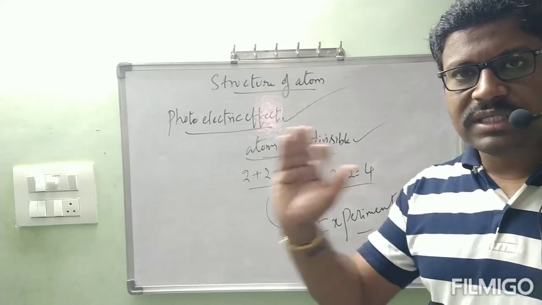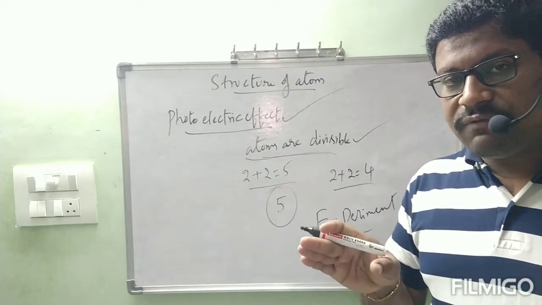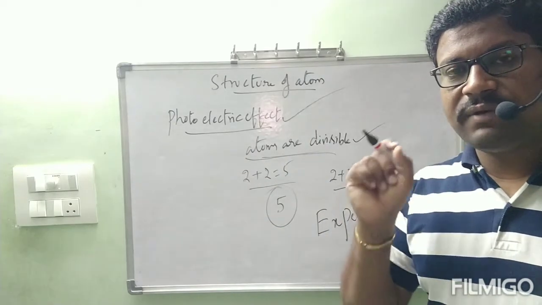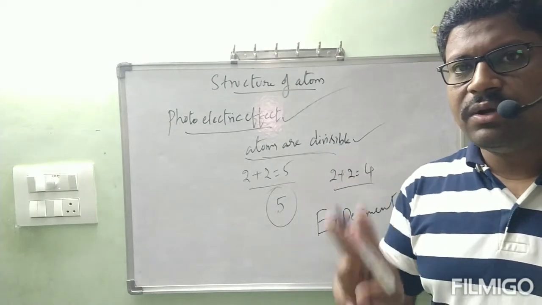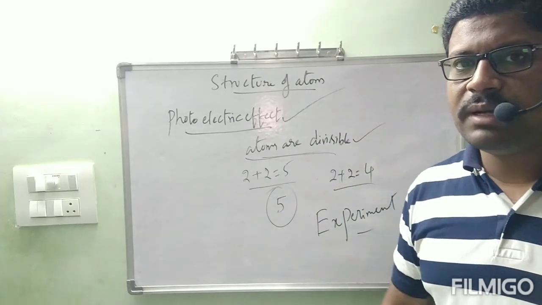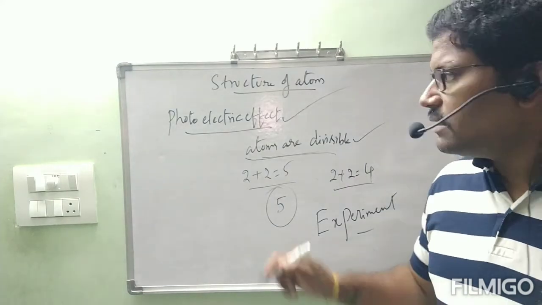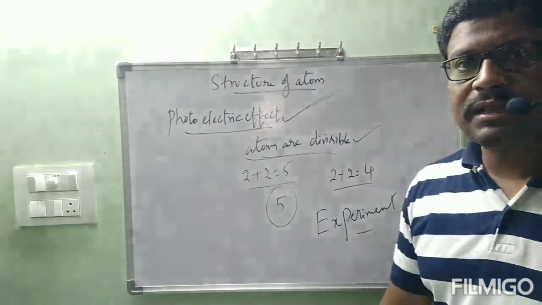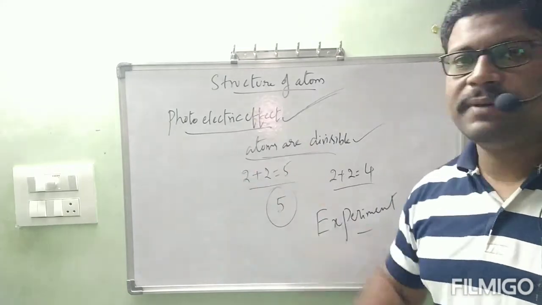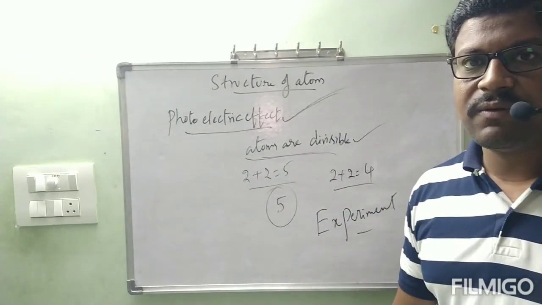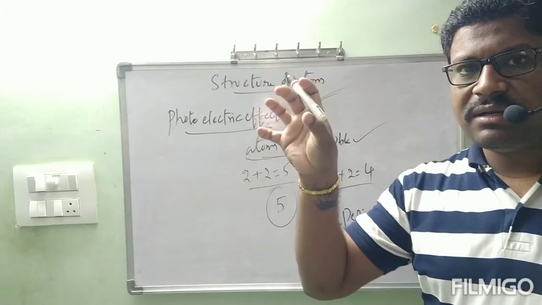Is it clear, ma? So first imagination, whoever says it, we will believe that one. But second time, if controversies happen to the previous statement, definitely any people will ask immediately, two different statements we have, then which one do we have to believe? If any experimental proof is there, we will believe that one. Like that people will ask. That's why scientists, by taking the experimental proof, that is the photoelectric effect, explained that atoms are divisible. That is the importance of this experiment, ma. Let us see what about this photoelectric effect. Okay. Now, Dalton's atomic theory, it gave some idea.